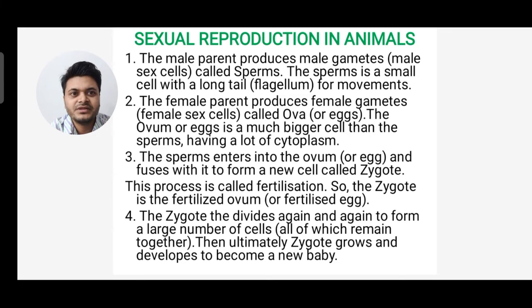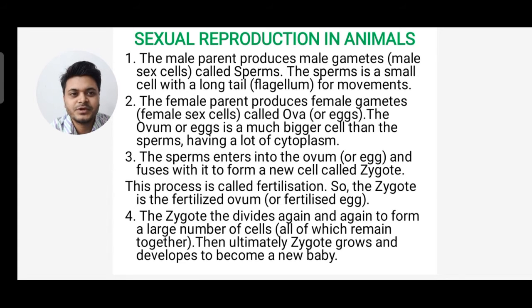Next point, the female parent produces female sex cells called ova or eggs. The ovum or egg is much bigger than the sperm, having a lot of cytoplasm. So the ovum is larger in size as compared to sperm, and it contains a lot of cytoplasm.